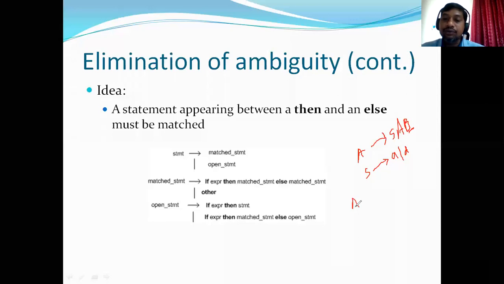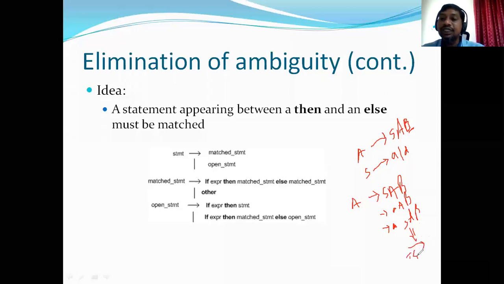Like if you use A derives SAB, then if you replace this S with either small a or d, let me use small a, then B. Then if you replace this capital A with again SAB, and if you keep on doing like this, it will never generate a terminal string.